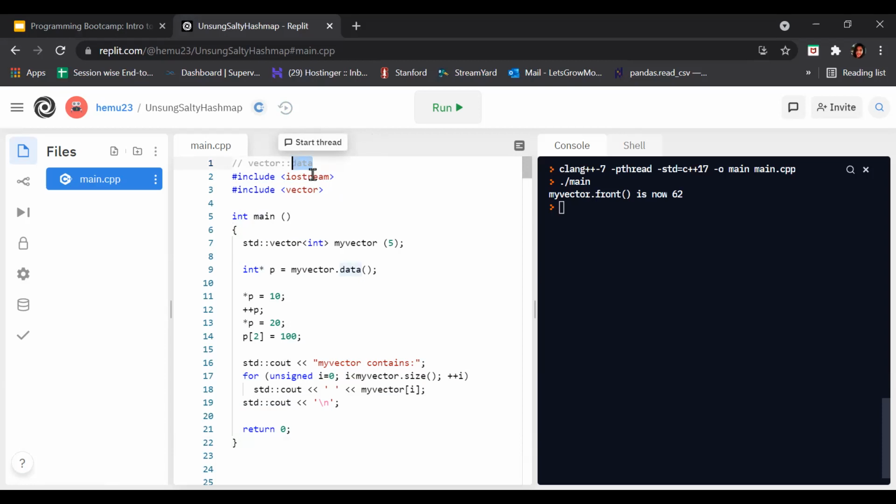This access function, data, returns a direct pointer to the memory array used internally by the vector to store its elements.